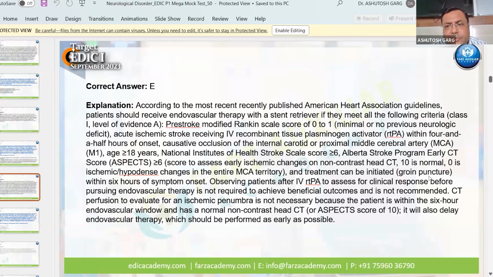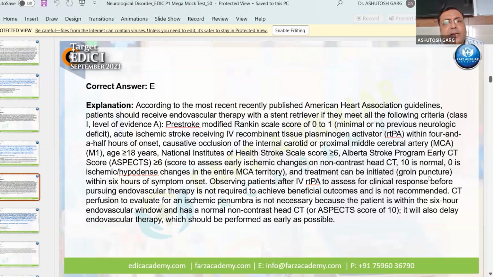So this is a very important stroke scoring: Alberta Stroke Program Early CT Score. Please read this ASPECTS score when you read the topic of acute ischemic stroke. And you should know the NIHSS score, National Institutes of Health Stroke Scale. So NIHSS score more than 6, ASPECTS score more than 6, age more than 18 years, patient receiving IV rtPA within 4.5 hours, pre-stroke modified Rankin score 0 to 1.